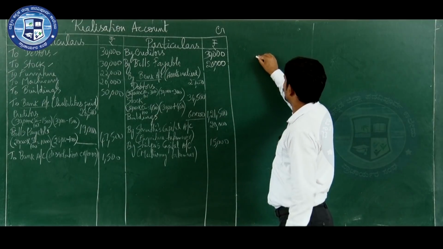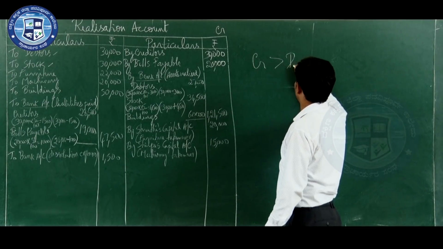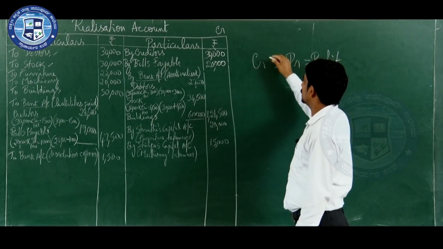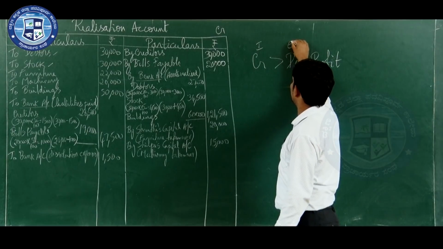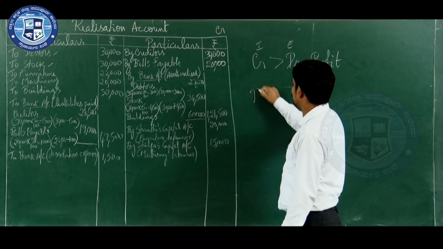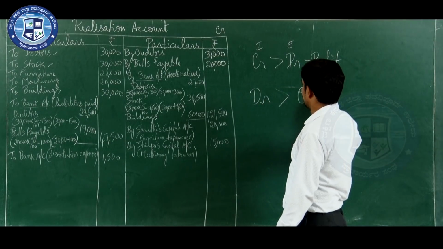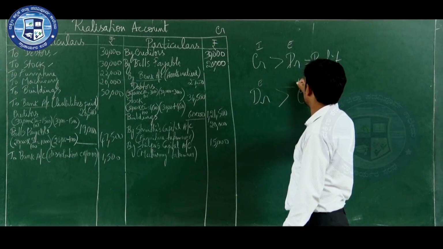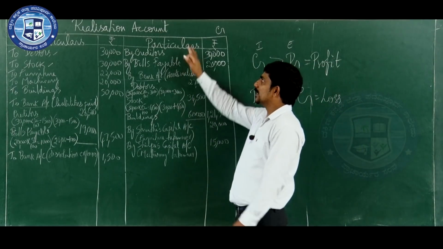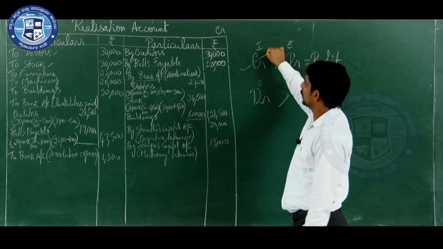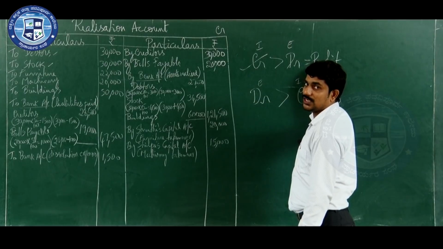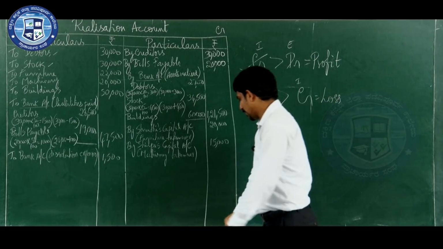Now if the credit side is more than the debit side, it is nothing but profit, which means income is more than the expenses. If the debit side is more than the credit side, then expense is more than the income, so it is a loss. In this problem the credit side is more, so it is called profit on realization. Let us find out the amount.